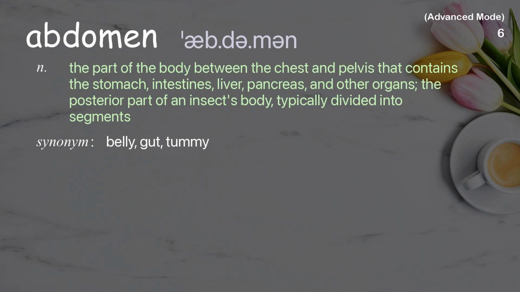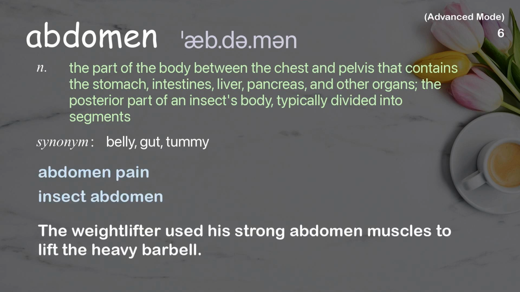Abdomen. The part of the body between the chest and pelvis that contains the stomach, intestines, liver, pancreas, and other organs, the posterior part of an insect's body, typically divided into segments. Examples: Abdomen pain. Insect abdomen. The weightlifter used his strong abdomen muscles to lift the heavy barbell.